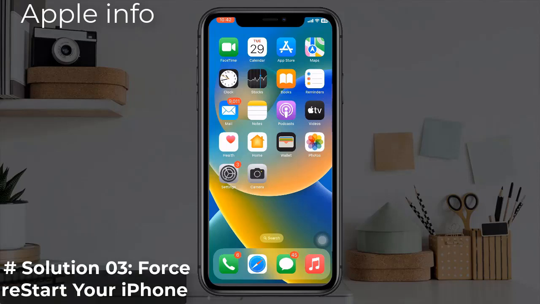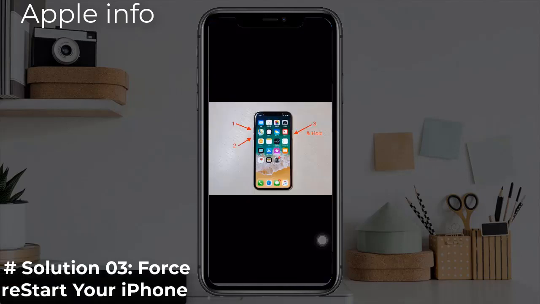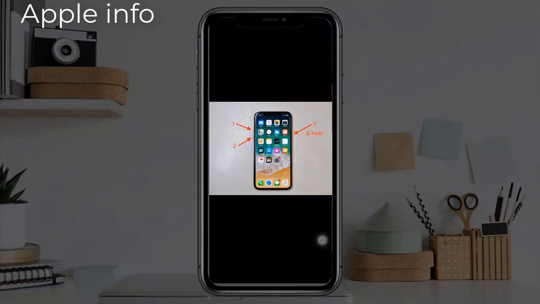Solution 3. First, restart your iPhone. If you have iPhone 8, 10, 11, 12, 13 and 14 series and iPhone SE 2nd and 3rd generation, do the following steps. Quickly press and release the volume up button.